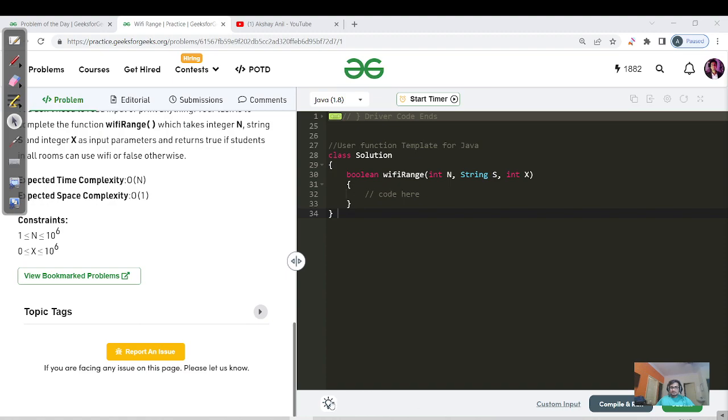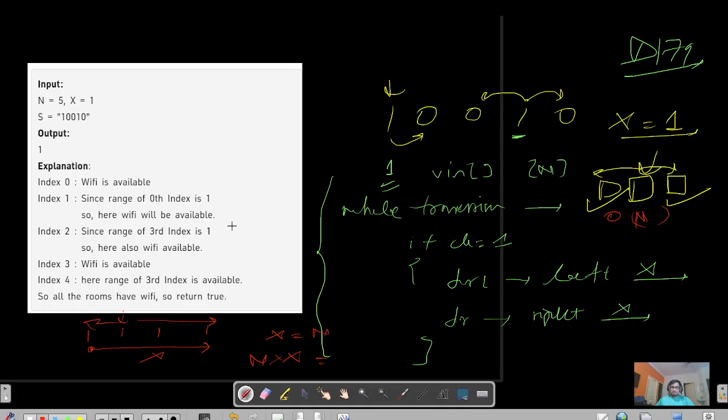10 power 6, and x is also 10 power 6, right. So the overall time complexity in terms of numbers, it will be 10 power 12. So even if our logic and code is right, it should not get submitted. But one thing I have observed, that if you are able to code this solution, it gets submitted.